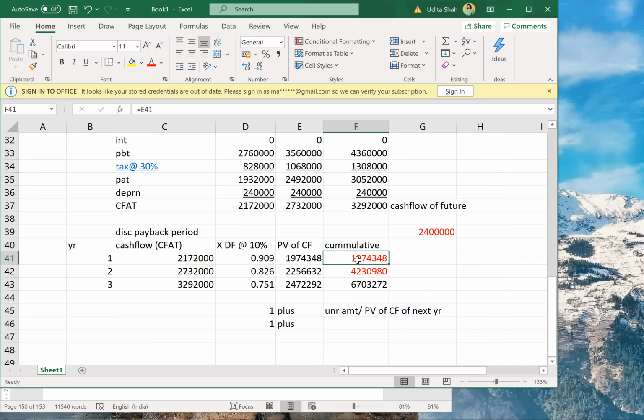We have recovered 1.97, this amount. So unrecovered amount will be 2.4 million minus 1.97 million, divided by PV of cash flow of next year, this amount. Just check if you understood.